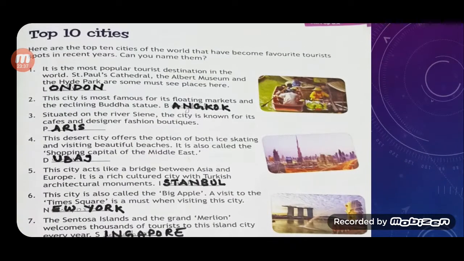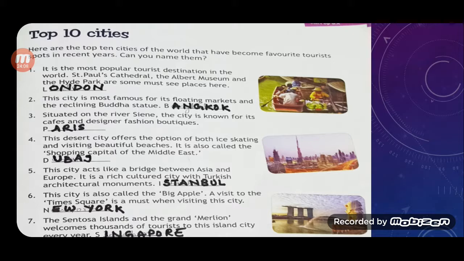It is the most popular tourist destination in the world. St. Paul's Cathedral, the Albert Museum and the Hyde Park are some must-see places here. And the answer is London. Second, this city is most famous for its floating markets and the reclining Buddha statue. It is Bangkok. Third, situated on the river Seine, the city is known for its cafes and designer fashion boutiques.